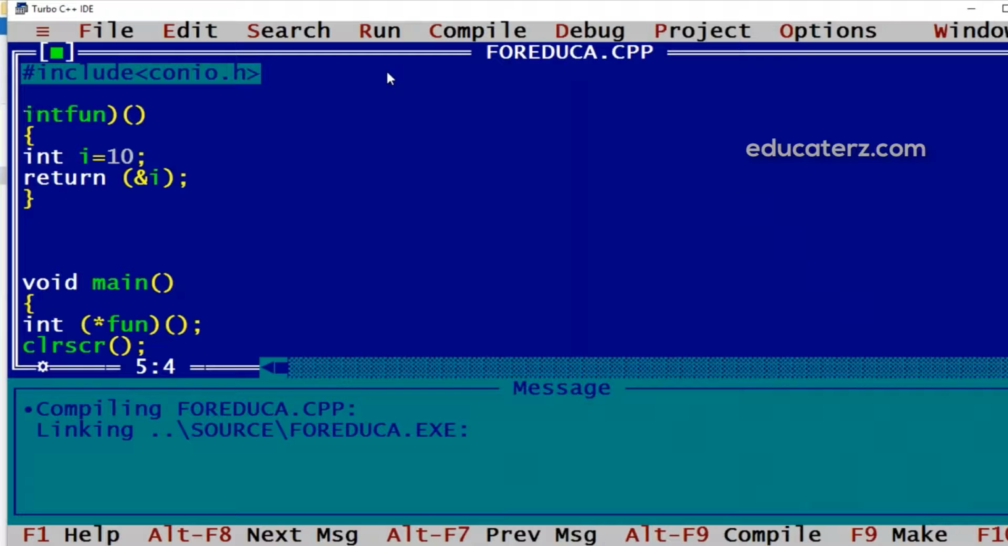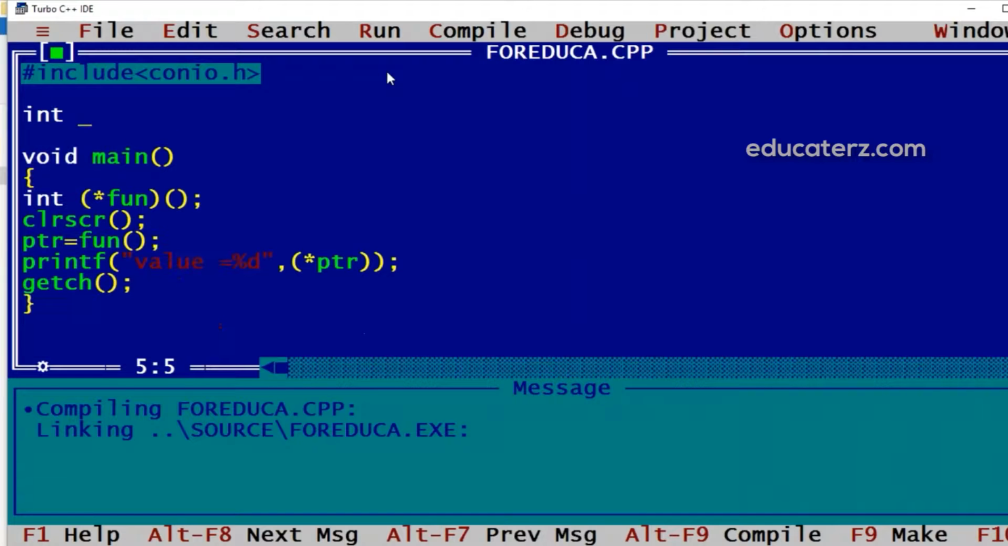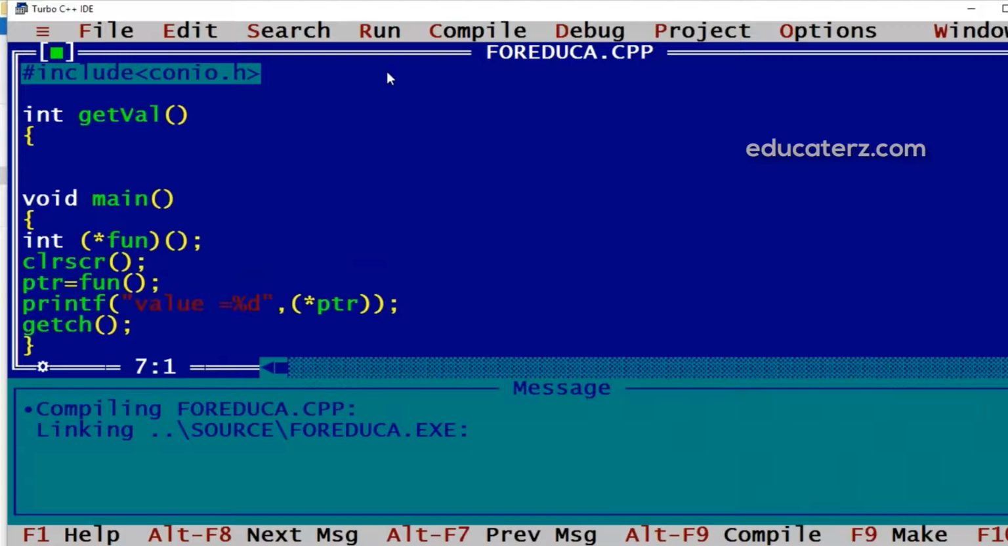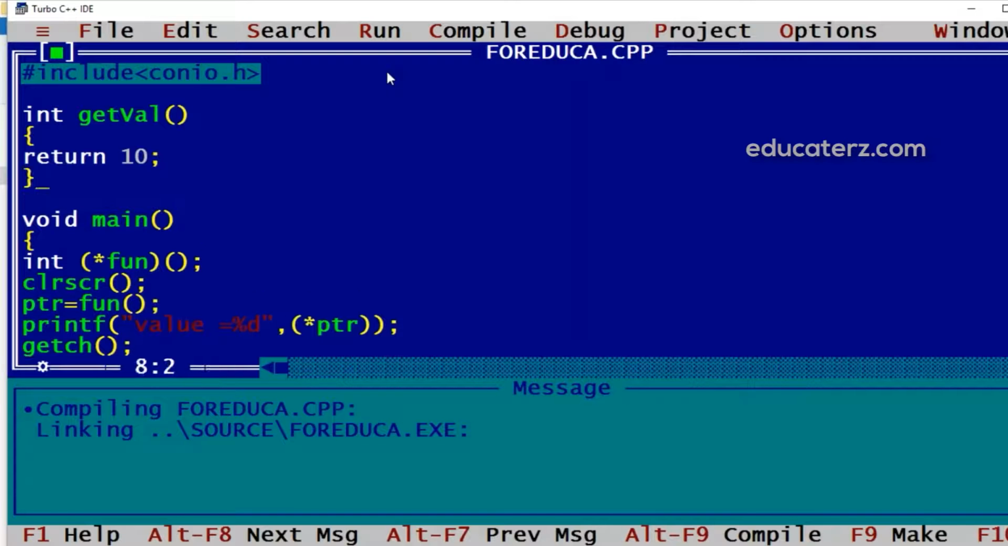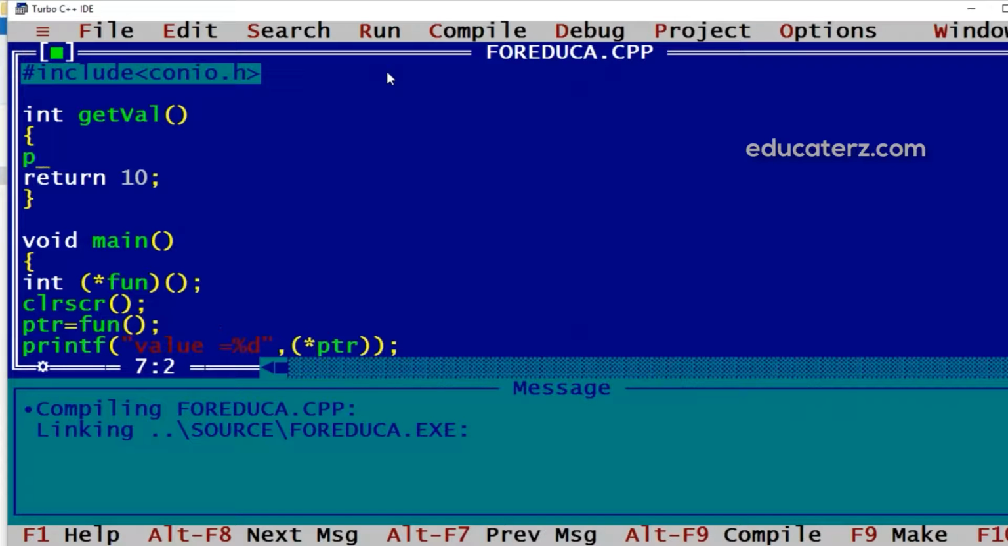So we'll create such function. Say we'll have a function getVal, something like this, which is just returning some value, and before returning it will have some printf. It will display from or say called get value.